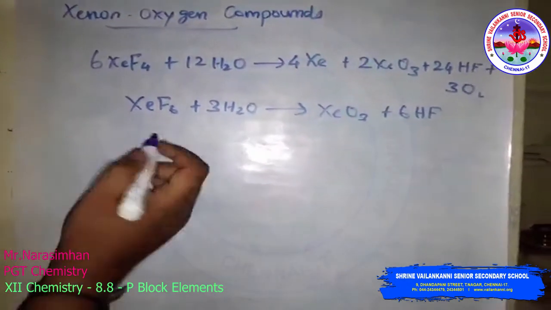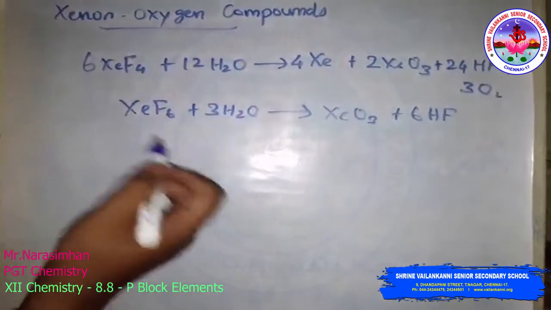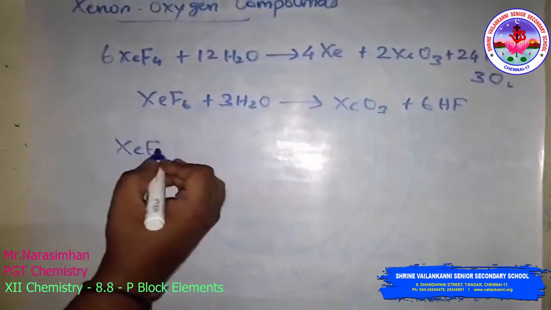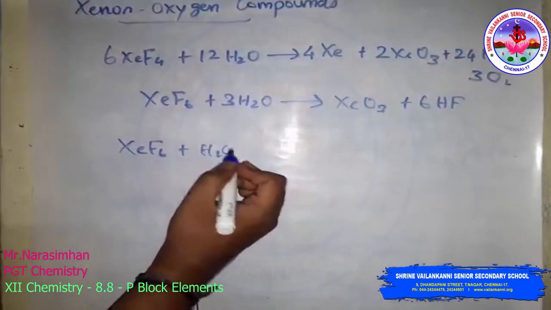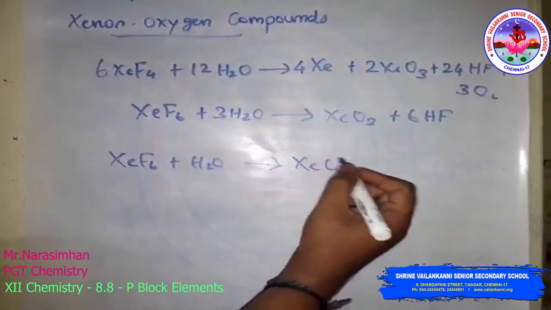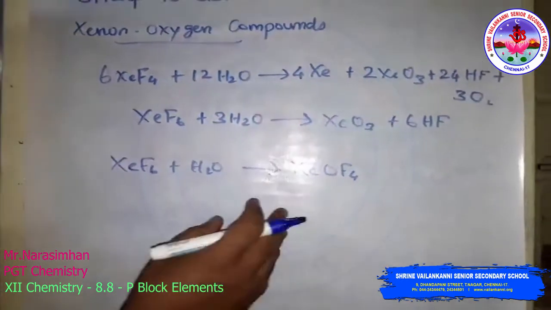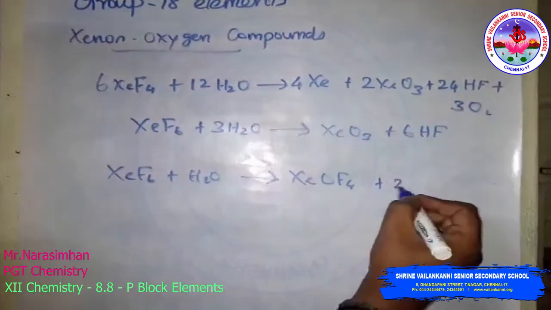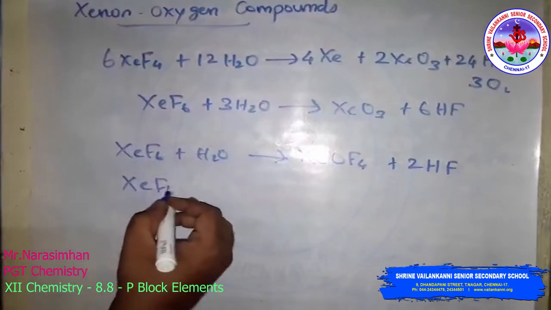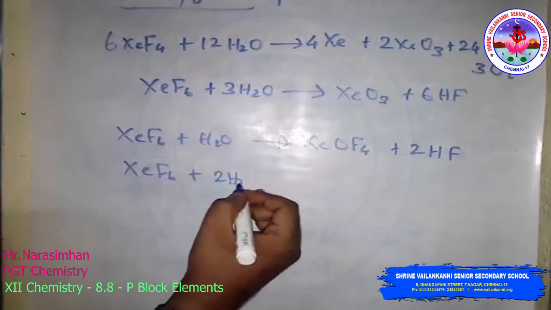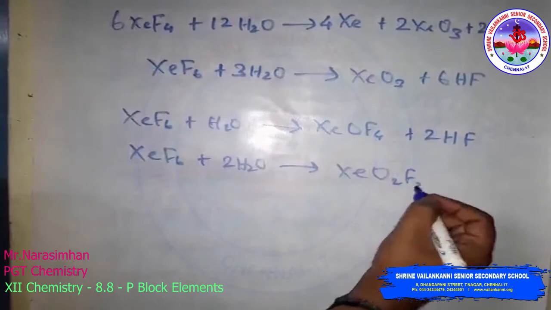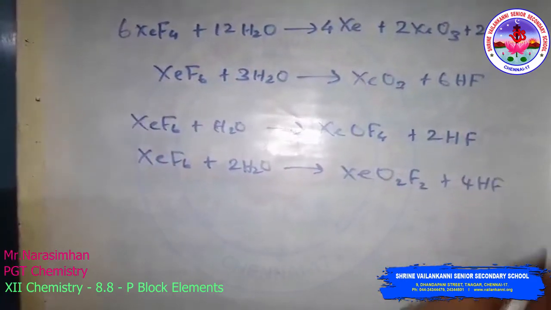The partial hydrolysis of xenon hexafluoride gives oxyfluorides, that is, xenon oxyfluoride. For example, xenon hexafluoride reacts with water in partial hydrolysis to form xenon oxytetrafluoride, simply xenon oxyfluoride, and hydrogen fluoride. In a similar way, xenon hexafluoride with 2 moles of water forms XeO2F2 and 4 moles of HF.